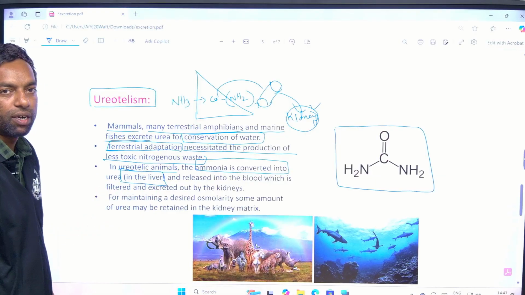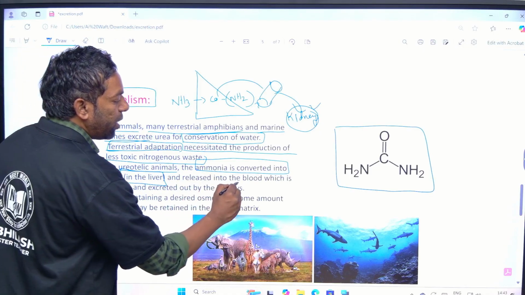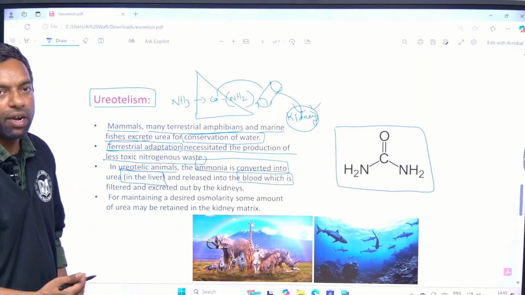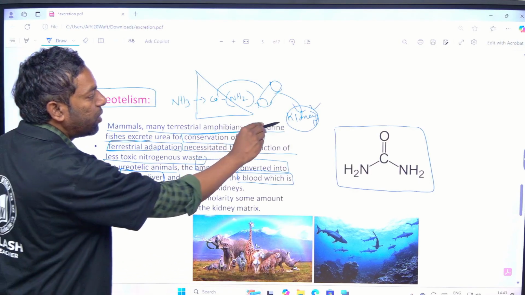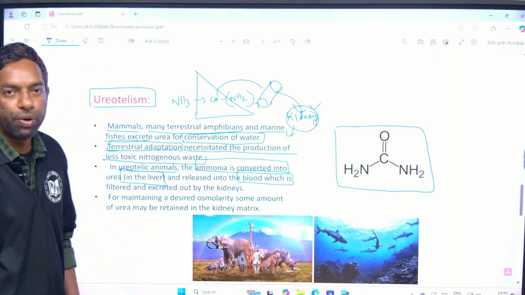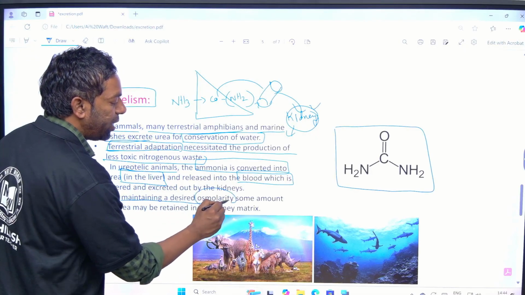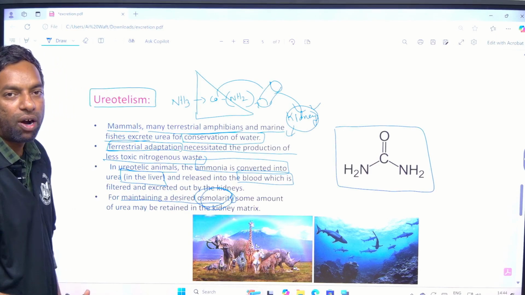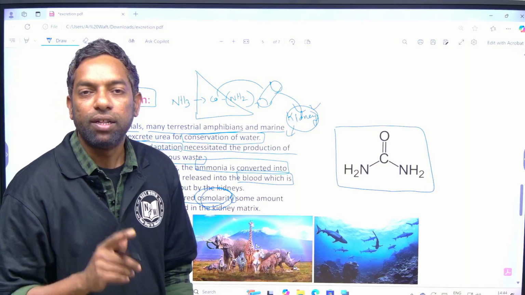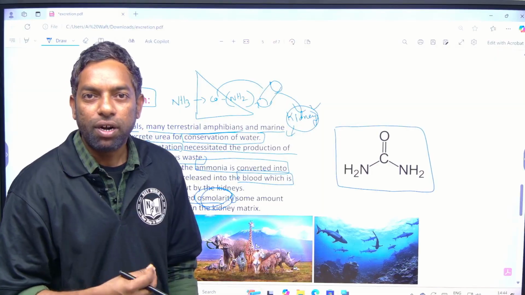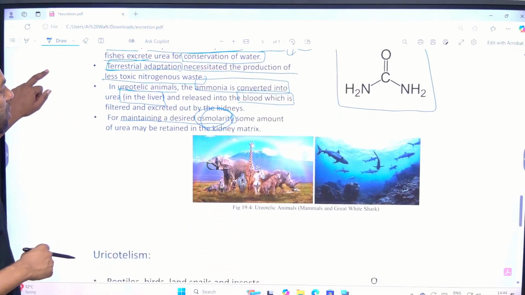This is most important: in the liver, there is a cycle, the urea cycle. After urea is made, it is released into the blood and then enters the kidney. The kidney filters the urea, for maintaining the desired body osmolarity, meaning they can conserve the water in their body. In that way, they convert ammonia into urea in the liver. This is about ureotelism.